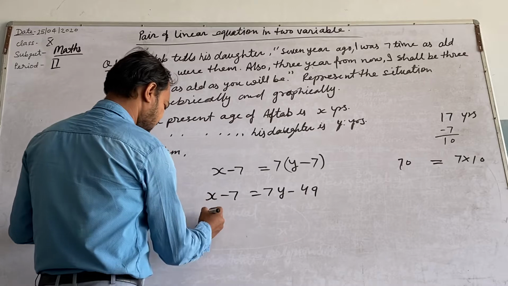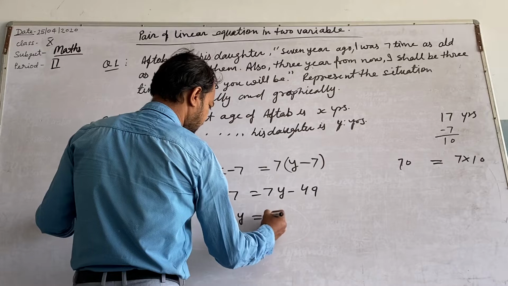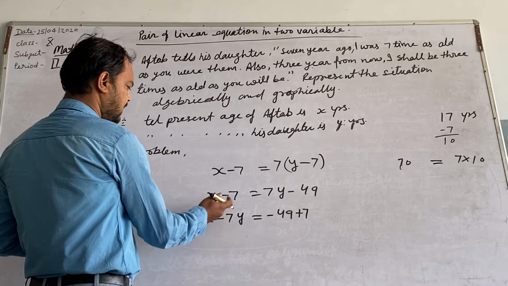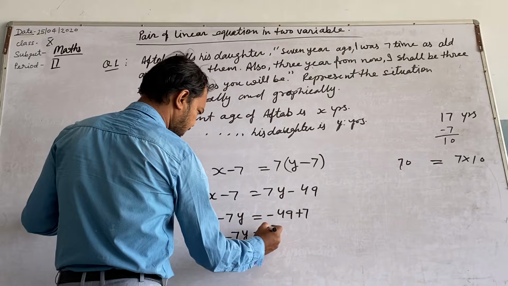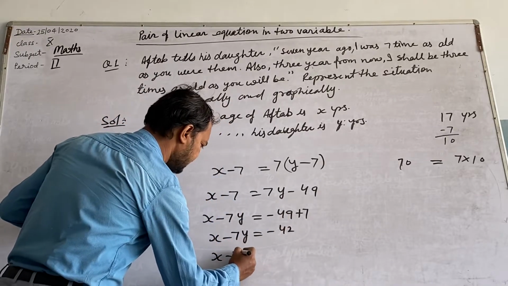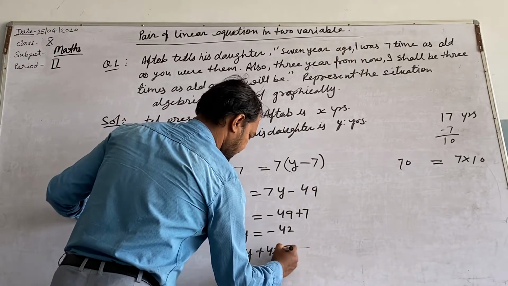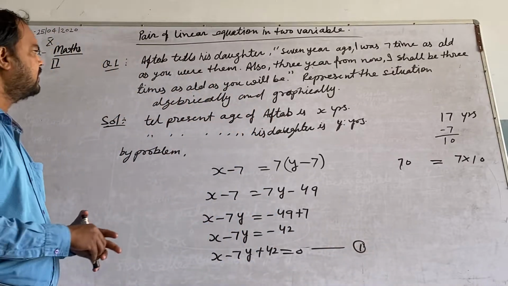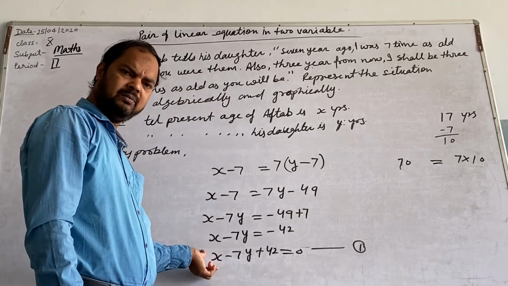Now transfer it, x minus 7y equal to minus 49 plus 7. 7y transferred here and minus 7 transferred here plus. We will get x minus 7y equal to minus 42. This also can be written as x minus 7y plus 42 equal to 0. This is the first equation. This is the algebraic representation of the first statement. Right? Now this situation is converted into the algebraic form.